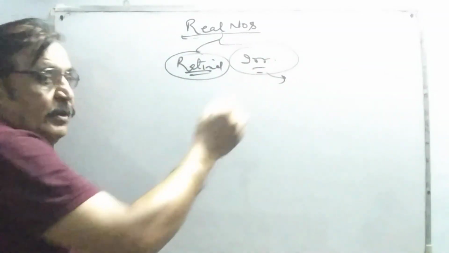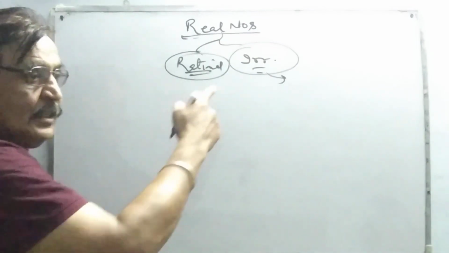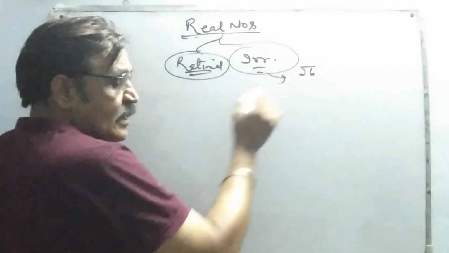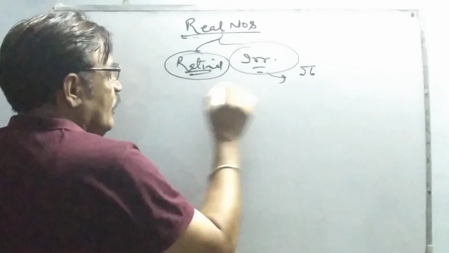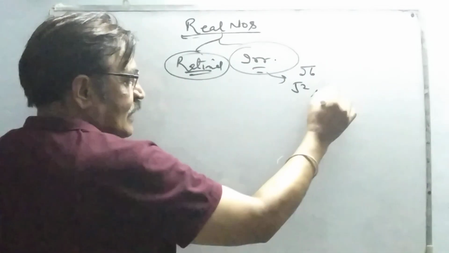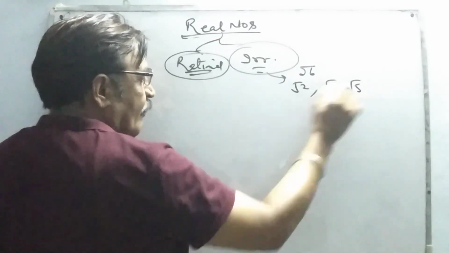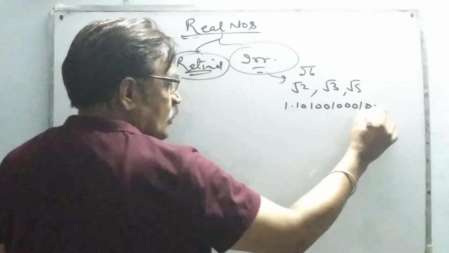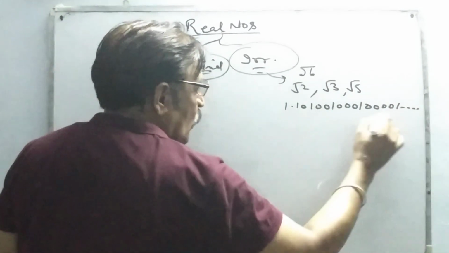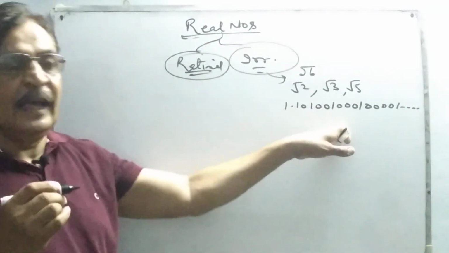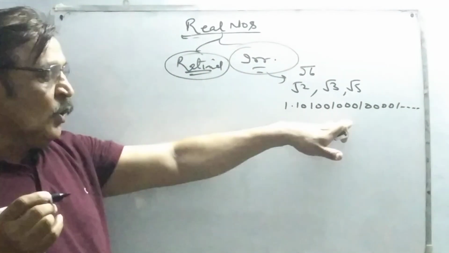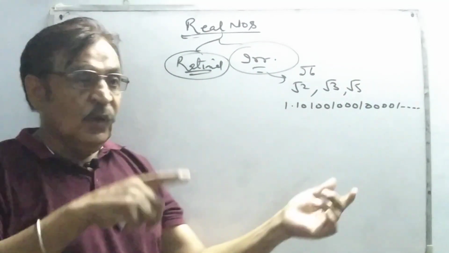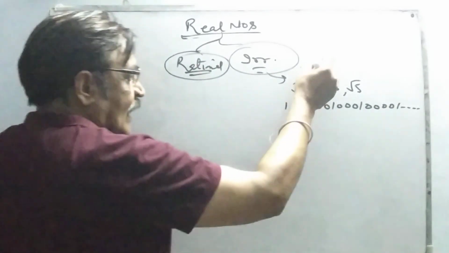Irrational numbers are the numbers which are not rational. For example, pi is an irrational number. Root 2 is also an irrational number, root 3, root 5, and 1.10101000010001 and so on. See, this pattern is known as non-terminating, non-repeating, or in other words non-recurring. These are the irrational numbers.